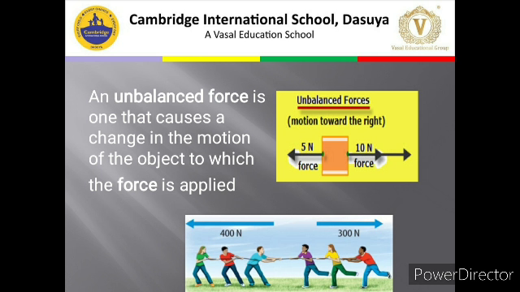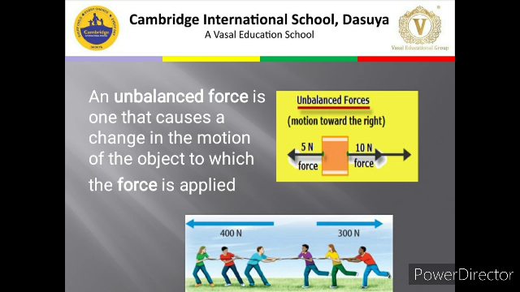So this block is going to displace towards the right end. And how is it going to displace? Out of 5 and 10, 5 will get cancelled. The extra 5 which we have on the right side will make the object move.